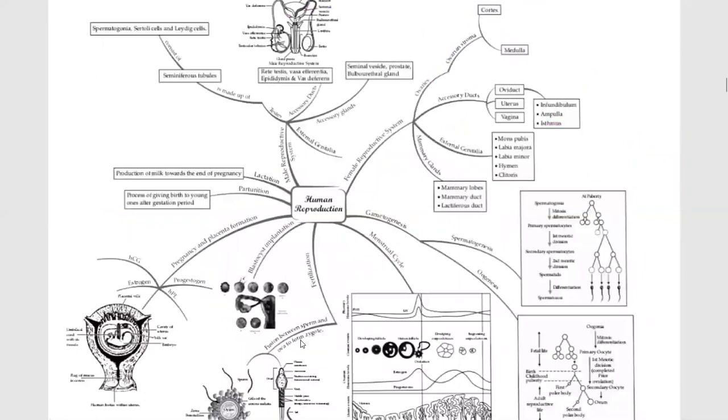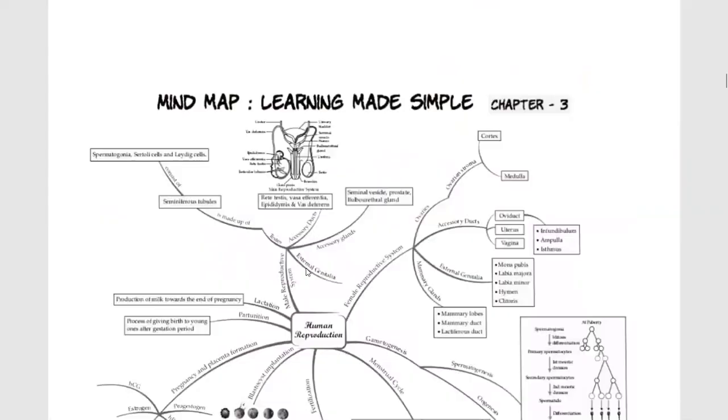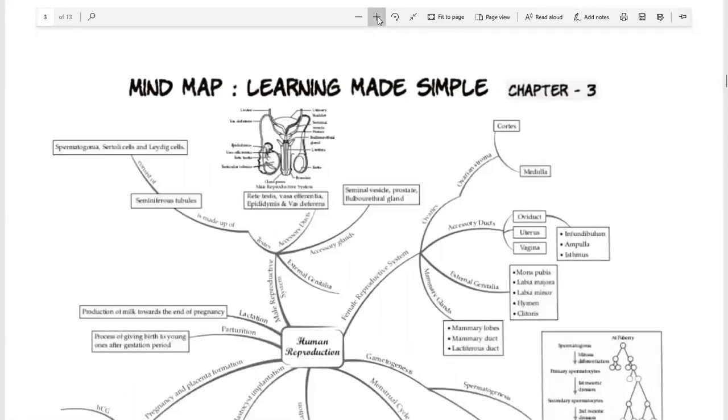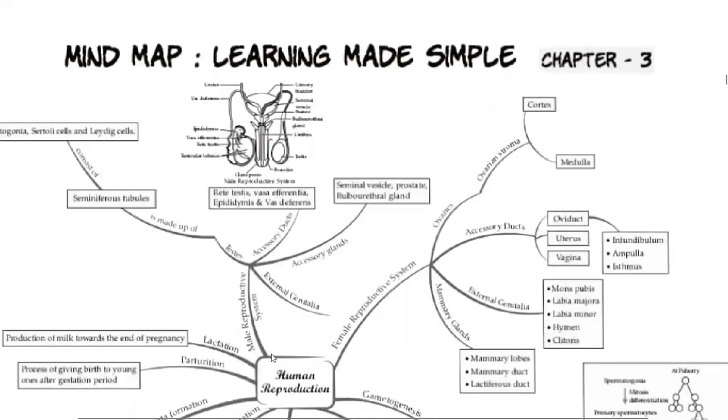Human reproductive system. This is the mind map. The male reproductive system, as we saw: external genitalia, accessory glands, accessory ducts.